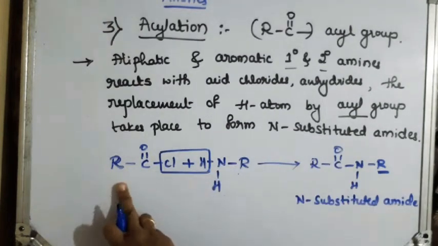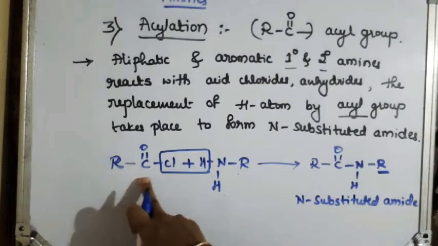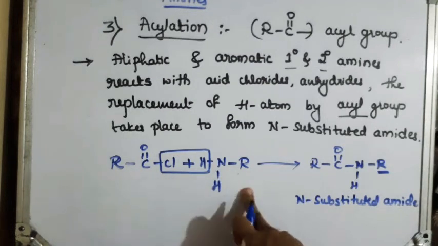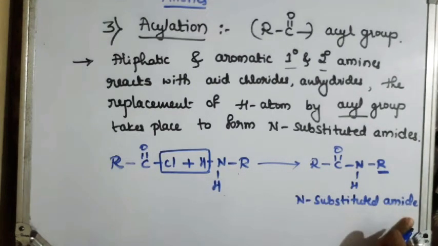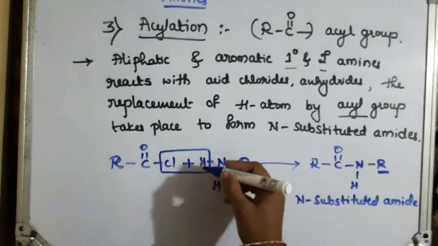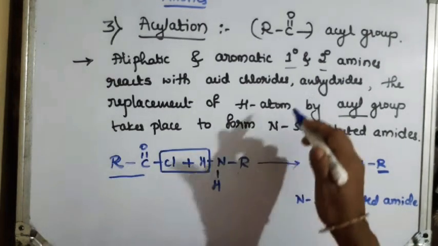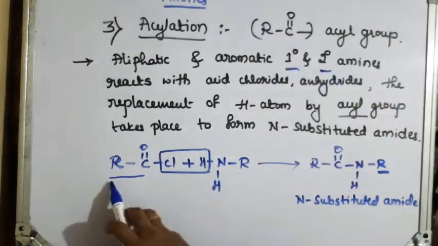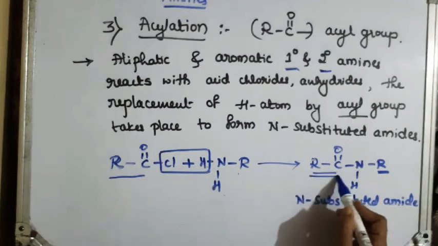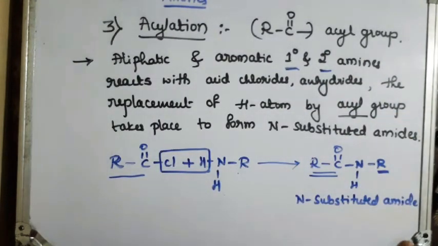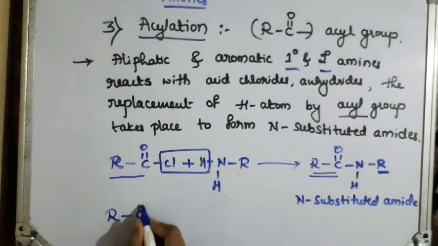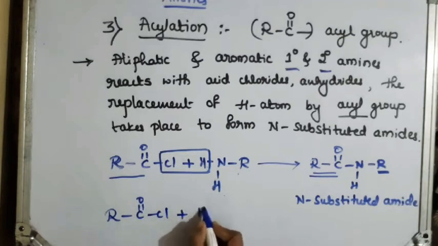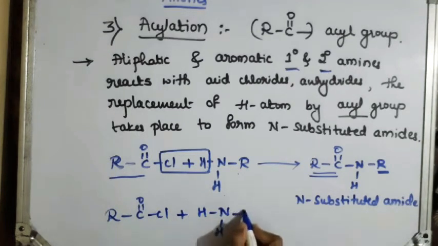Clear? So acid chloride or anhydrides or esters on reaction with primary and secondary aliphatic or aromatic amine, it forms N substituted amides. So here what happens? Hydrogen of primary and secondary amine is replaced by acyl group, or introduction of acyl group takes place in this particular reaction. If I take secondary amine, then what happens? Instead of primary, if we have secondary amine also, secondary means we'll be having two alkyl groups to the nitrogen.